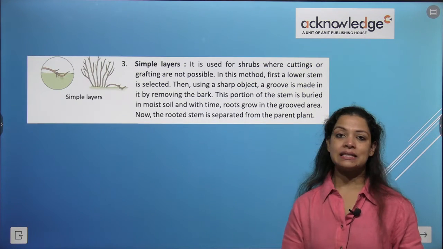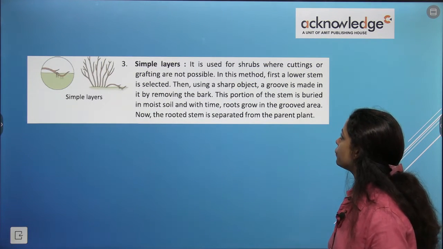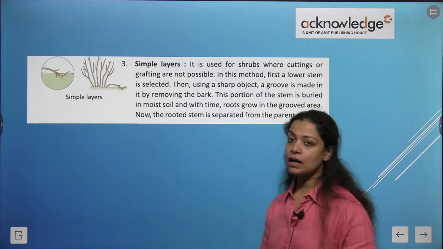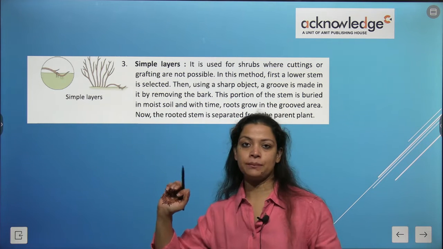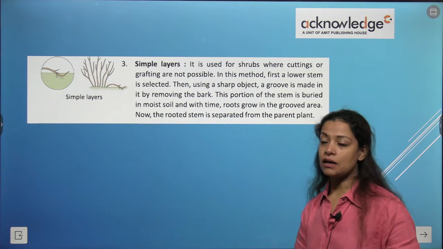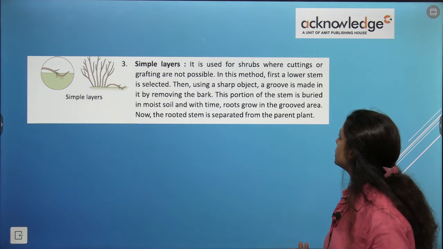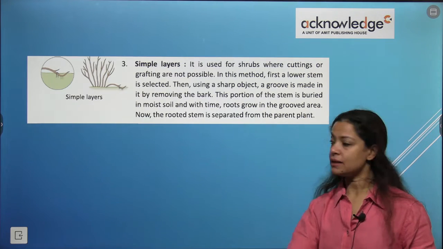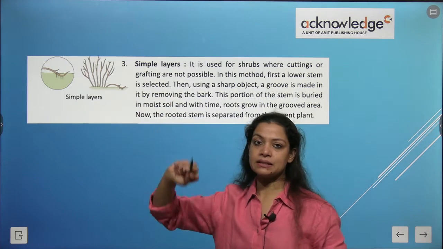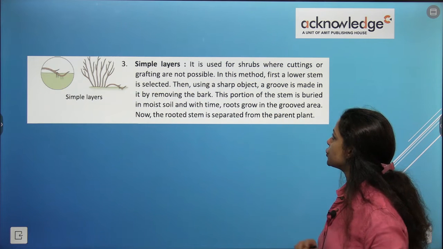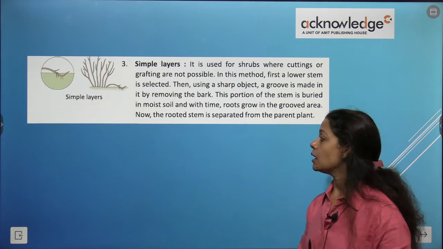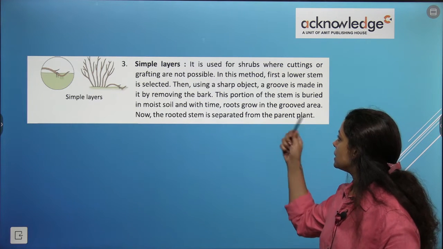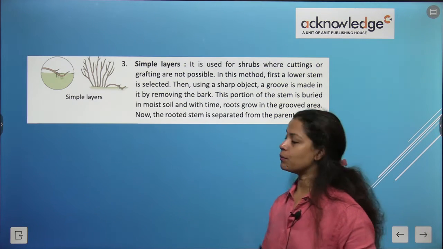Now third is simple layer. It is used for shrubs where cutting or grafting are not possible. So simple layers are done in places where cutting or grafting is not possible. In this method, first a lower stem is selected. Like this is a lower stem, it is selected, and then using a sharp object, a groove is made in it by removing the bark. Then this portion of the stem is buried in moist soil.